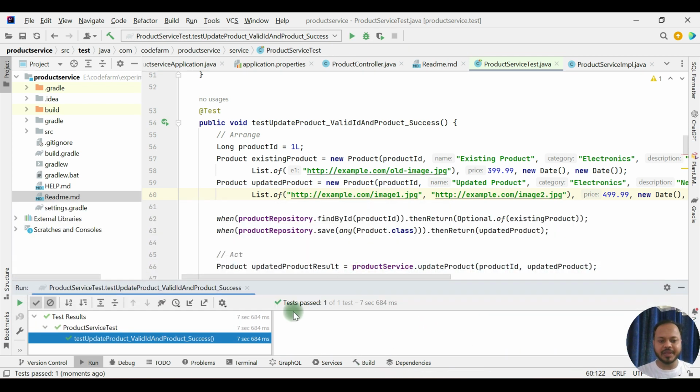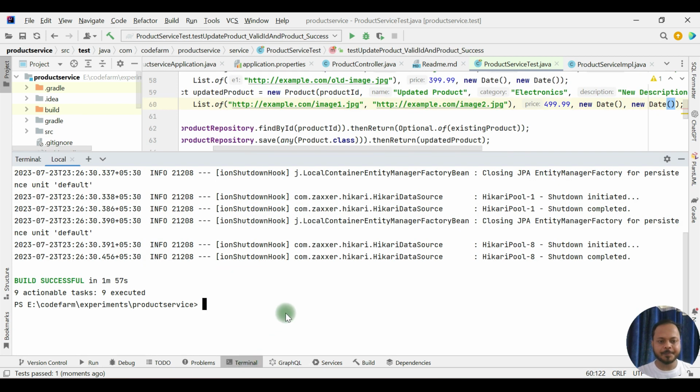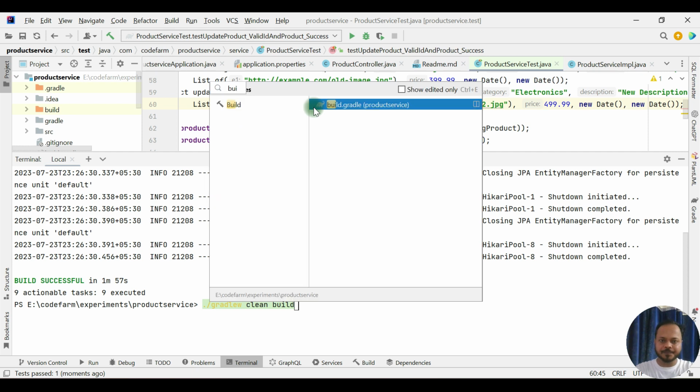So now it's time we run our code coverage part again. Here what I have to do, the command you already know, gradle clean build. So if we execute this one, let me show the build.